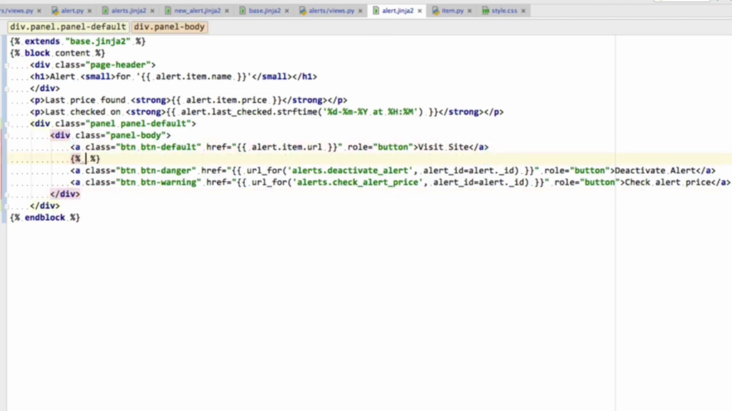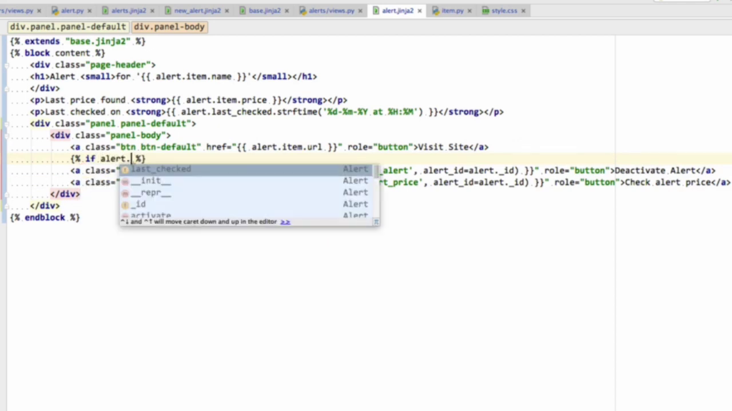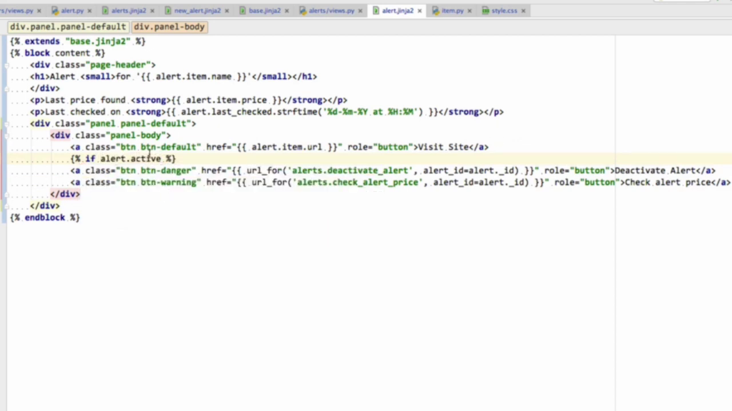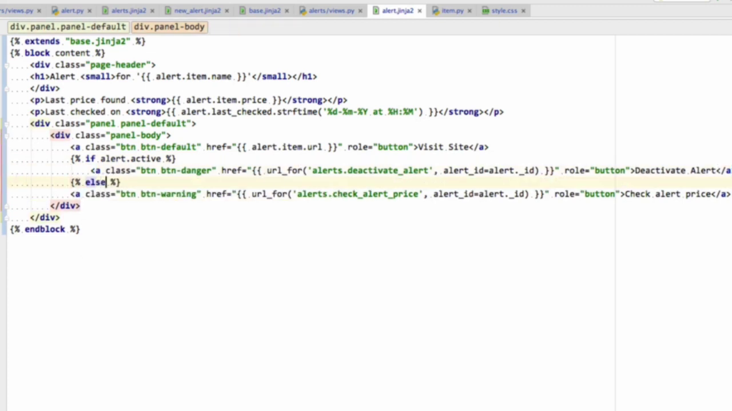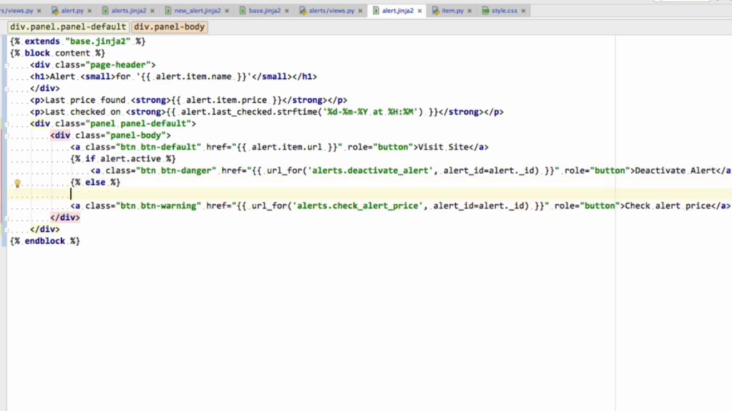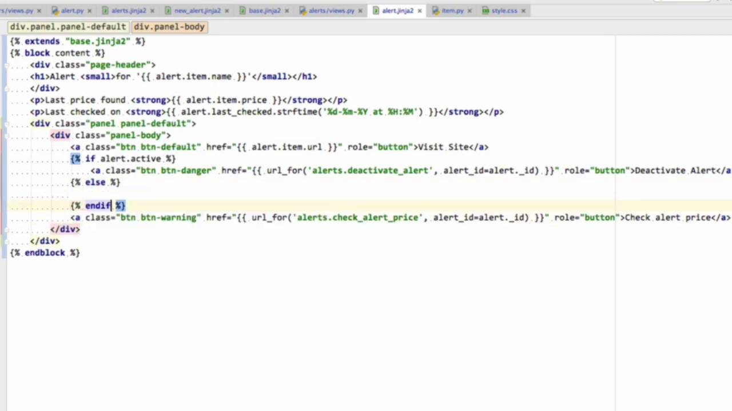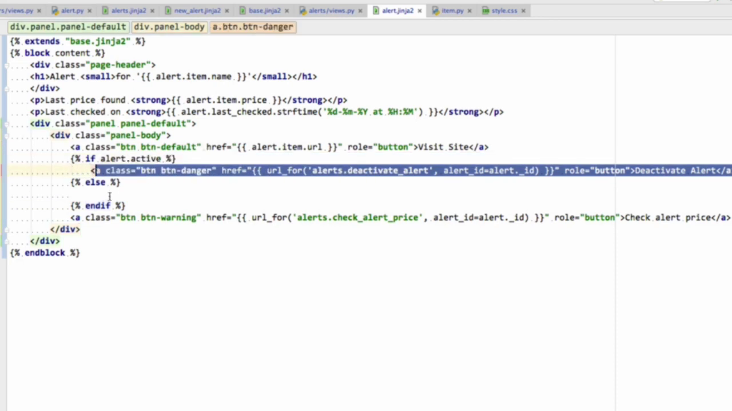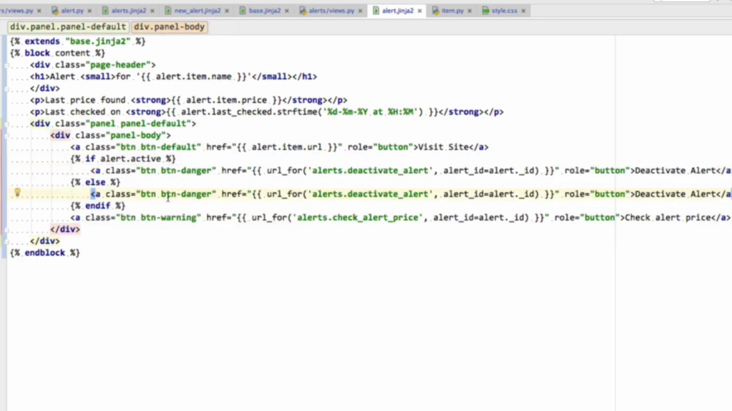So if alert.active, which means the alert is active, this essentially means it's true. So if alert.active, we want to show this deactivate alert button. And if not, then we want to show a different button. I'm going to copy this button and paste it down here. Instead of btn danger, I'm going to call it btn success. Instead of alerts.deactivate alert, I'm going to change that to activate alert. And instead of deactivate alert there, I'm going to say activate alert.